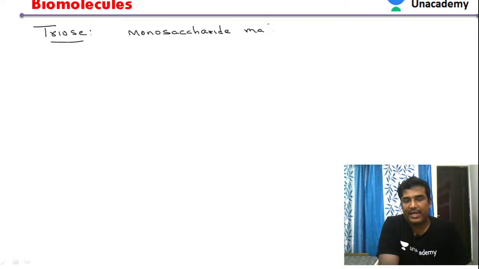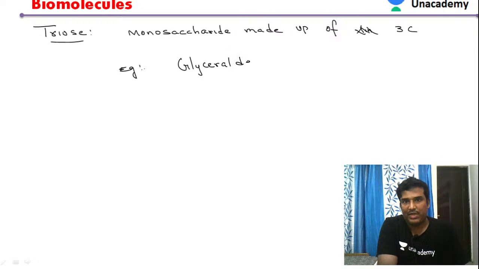So a triose is a monosaccharide made up of 3 carbon. For example, the best example of triose is glyceraldehyde. A monosaccharide with 3 carbon compound is glyceraldehyde. If you see the structure of glyceraldehyde, you can see here, now this is the glyceraldehyde.